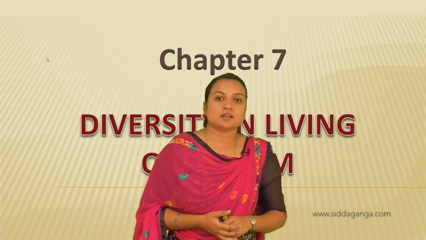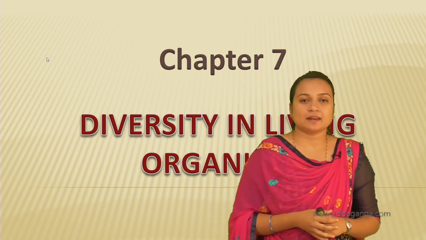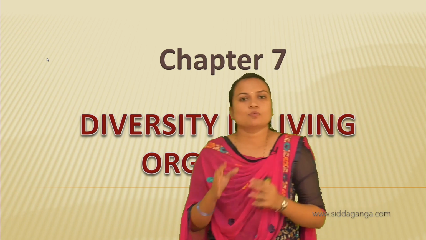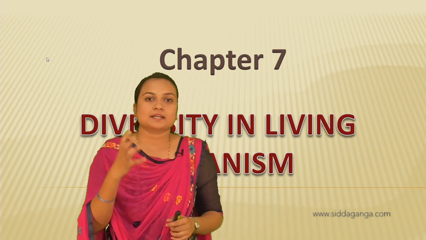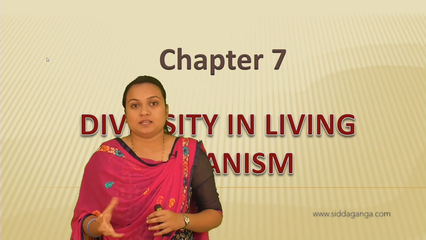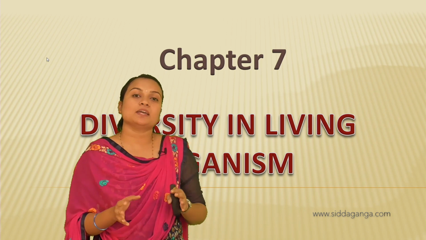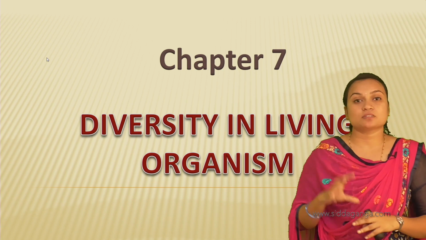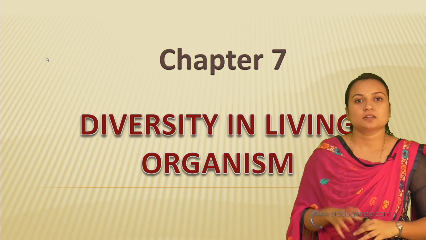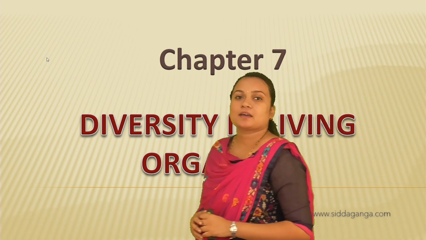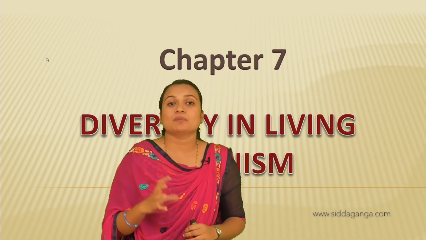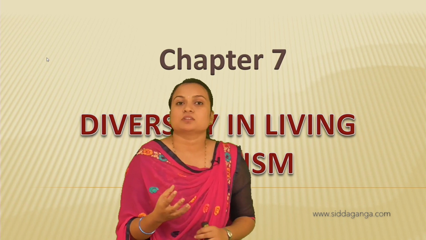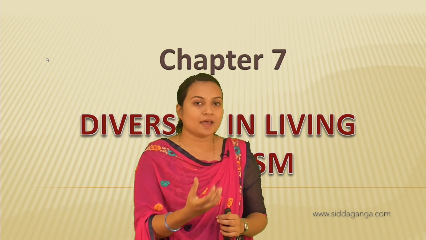And here we had discussed some basic characters. These basic characters are the basis for the classification. So what are those characters? The characters were whether the plant body is differentiated or not, whether the plant body has certain body parts like roots, stem, leaves, or else branches, leaves, flowers, right? So that is one point. And whether the plants have xylem and phloem, the specialized vascular tissues for transport purpose, whether the plant has them or not.